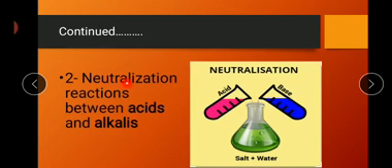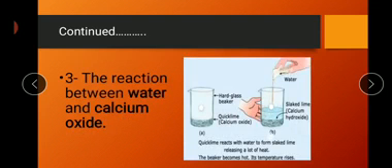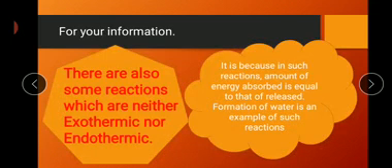The next one, neutralization reaction. When an acid reacts with a base or alkali, a neutralization reaction occurs, and as a result salt and water are formed. Now the next reaction is when calcium oxide, quicklime, is reacted with water. As a result, slaked lime is produced, which is called calcium hydroxide. Its formula is Ca(OH)2, which is called slaked lime, calcium hydroxide. This is also an exothermic reaction. How do we know that? Because the beaker becomes hot, as written over here, and the temperature rises.